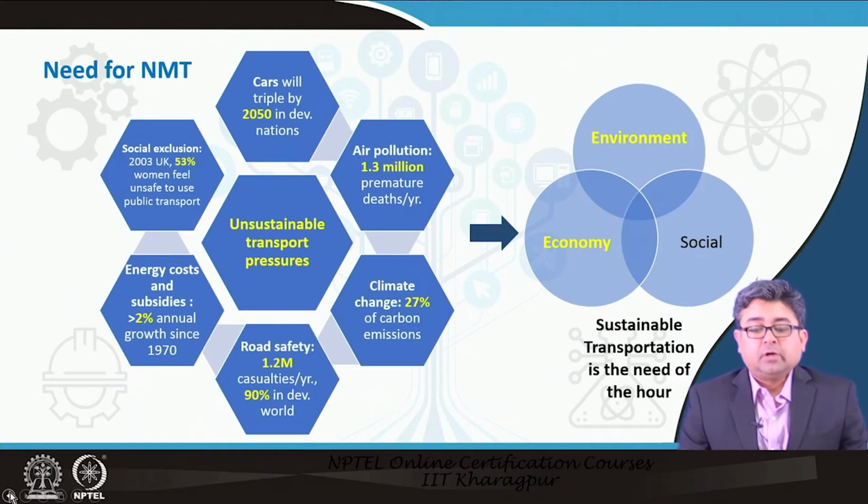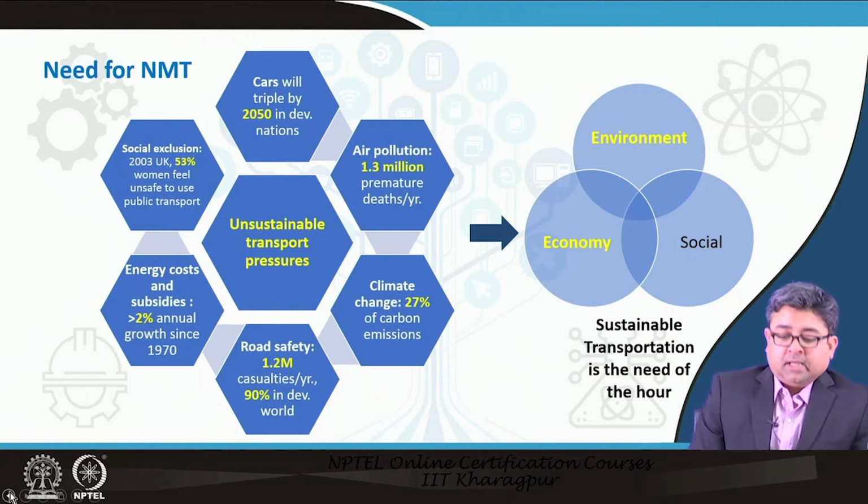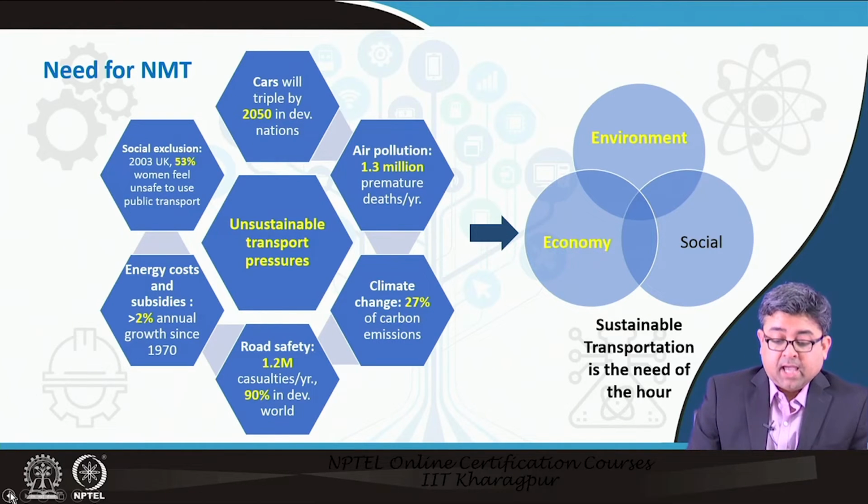Secondly, you would also see that there are a lot of unsustainable transportation pressures that are growing currently in our society. Air pollution leads to a lot of deaths. Climate change is a reality, where there are a lot of emissions coming out of motorized transportation modes. Safety is another concern.